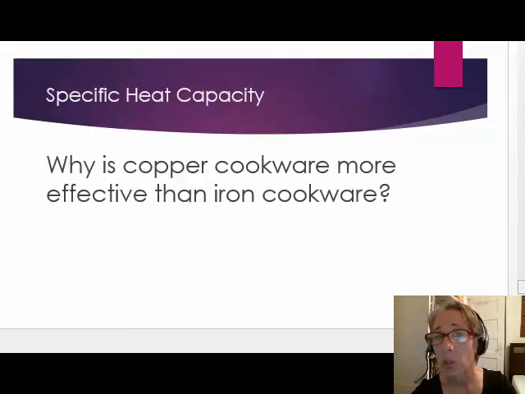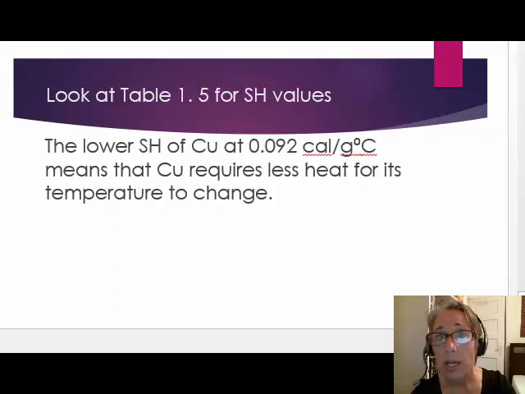Let's apply these values on table 1.5. Why is copper cookware more effective than iron cookware? Since copper has a lower specific heat capacity than iron, it is able to heat up more quickly than iron is. Less heat is required for copper to change its temperature gram for gram compared to iron.